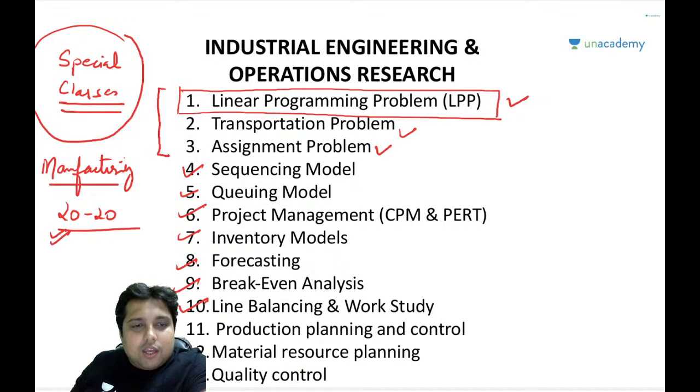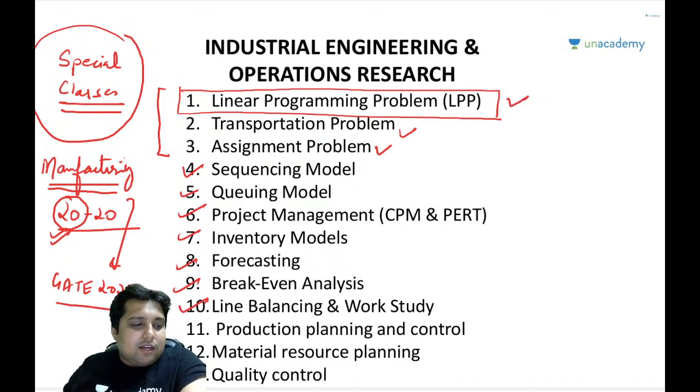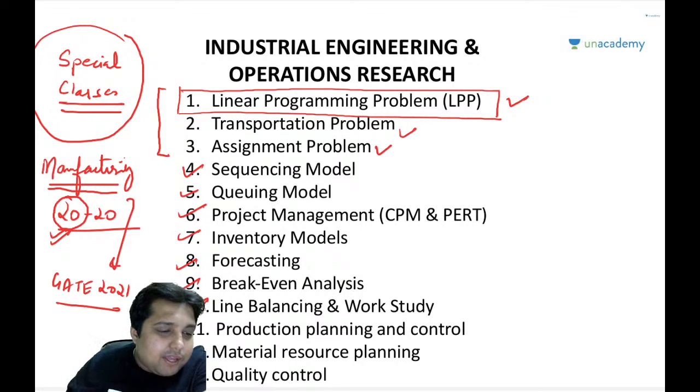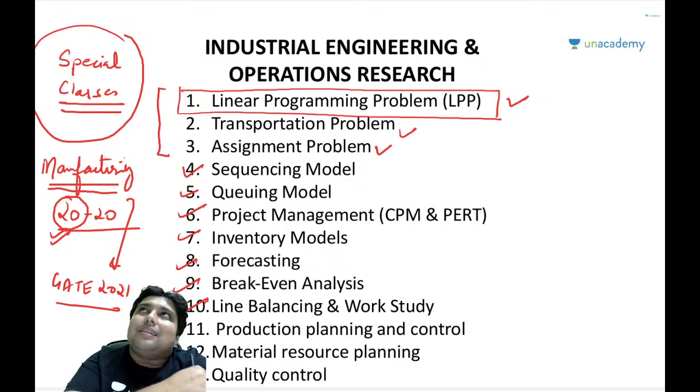So in 20 days alone, I will be completing the entire manufacturing, especially for GATE 2021. I have already provided the students with a schedule of the subjects and topics that I will be covering. Material science, I believe, is going to be on 27th or 28th of December.